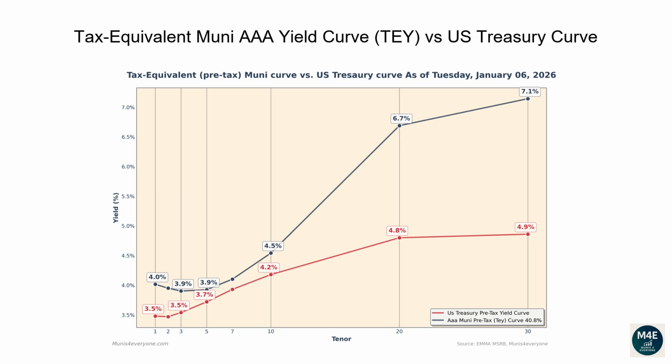For example, if you wanted to buy a 30-year bond, a AAA Muni bond would yield 7.1% compared to a lower yield of 4.9% from a Treasury bond.